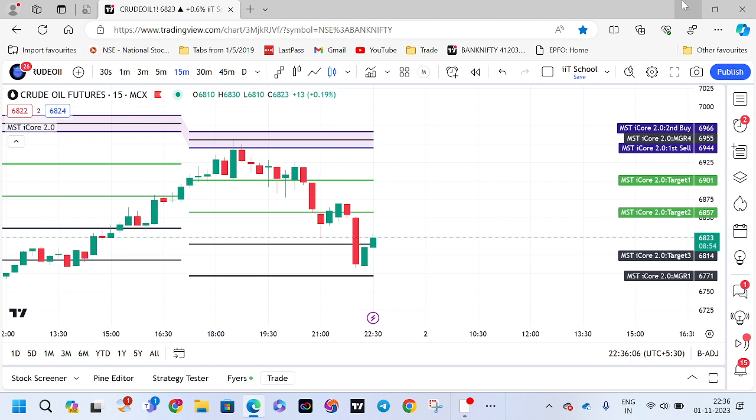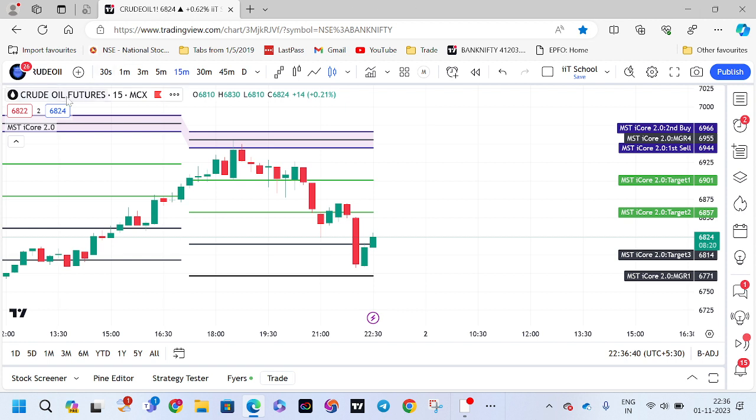Suppose you don't get a proper entry in the morning session, or you feel there will be no movement in the market unless the US market comes in, and you want to trade in the evening market alone, then we have a very good feature in our indicator. That is MST iCore 2.0 evening market trade. So we will be having good movement and good profit also.